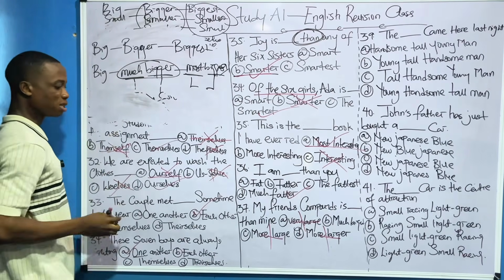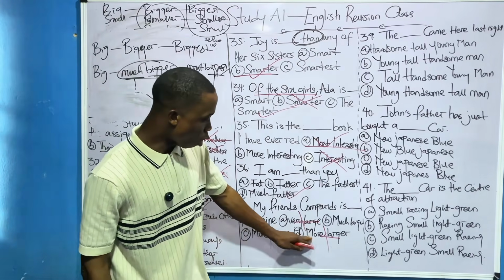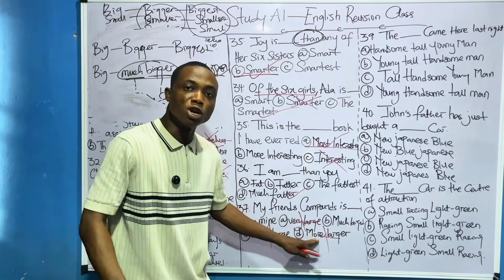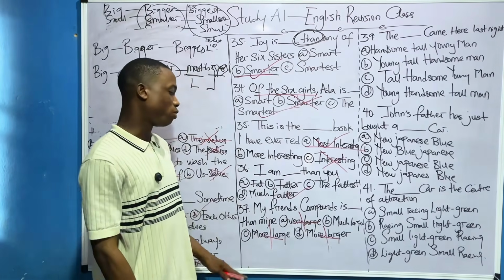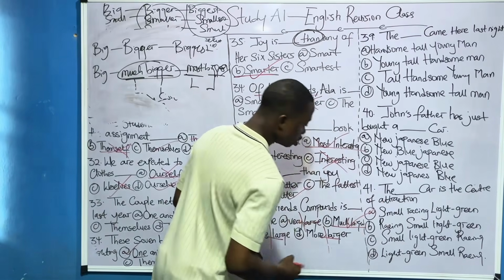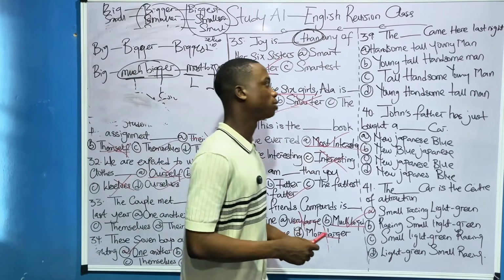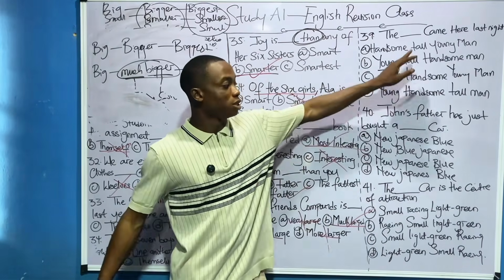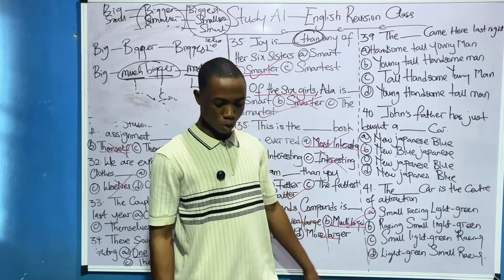That one makes sense. That was why in this part I did not choose more larger, because more is already a comparative. Larger is already a comparative. So these two cannot go together. Rather, much larger is the correct answer, because much is not comparative, it's not superlative, it's just normal. You understand? Now, this part, oh my god, this part is very, very dangerous. But we'll solve it.